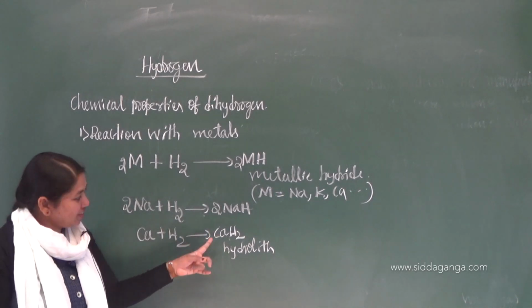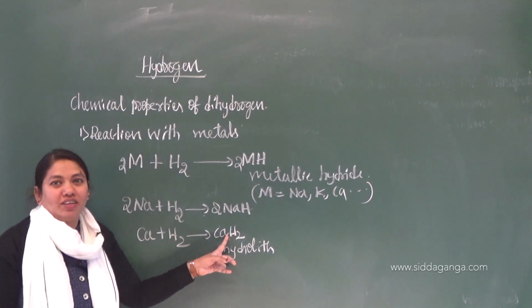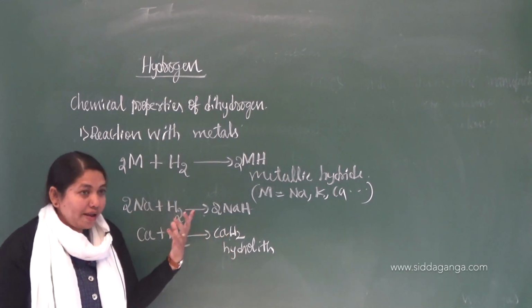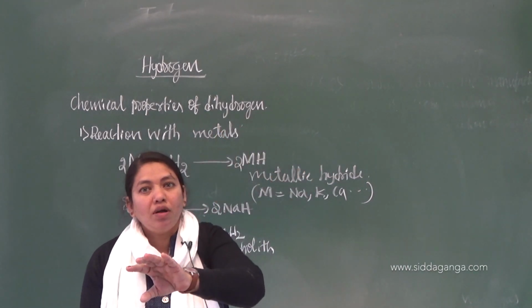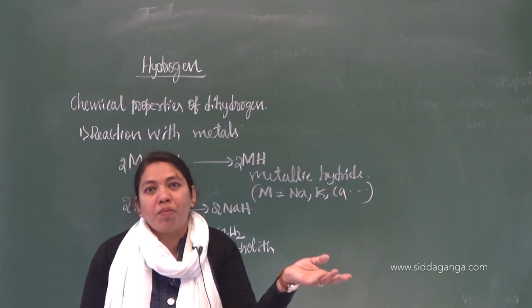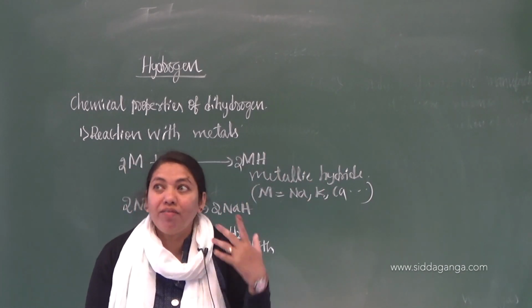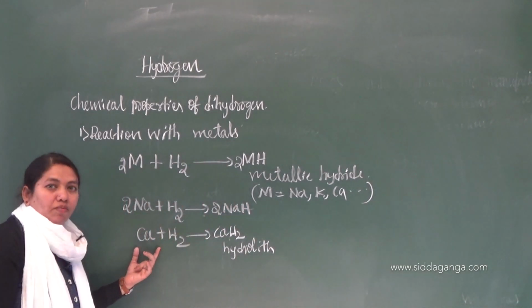Now I am using this in the preparation of what? Dihydrogen, in the preparation of this hydrolith. That is the beauty of chemical reactions. Somewhere the chemical properties will be the method of preparation, and the method of preparation will be the chemical properties. Only you have to recall where we have studied this.